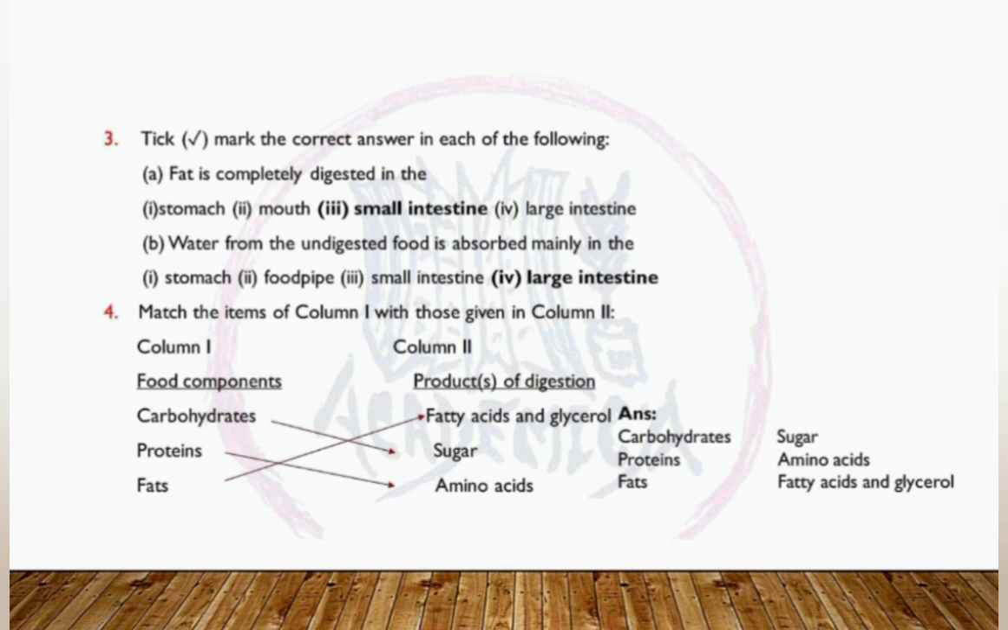Now mark the correct answer here. Fat is completely digested where? Small intestine. Water from the undigested food is absorbed completely, mainly where? Large intestine. Now we have two columns to match food components and products of digestion. When carbohydrate is digested completely, it turns into sugar. Protein into what? Amino acids. And for fats, it is fatty acids and glycerol.